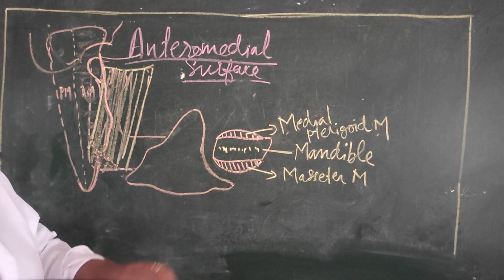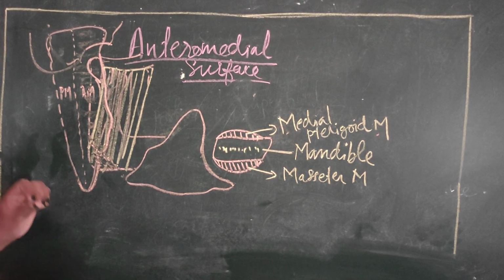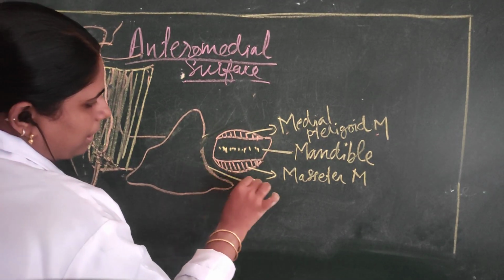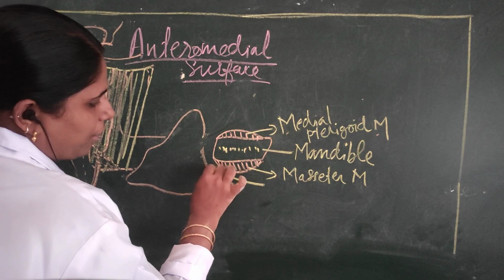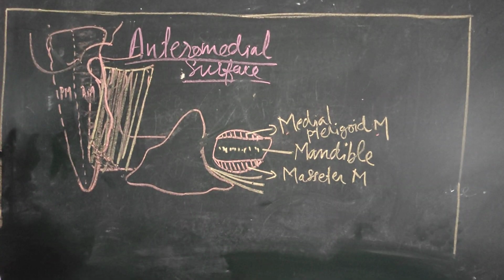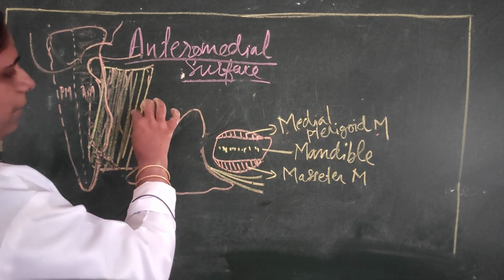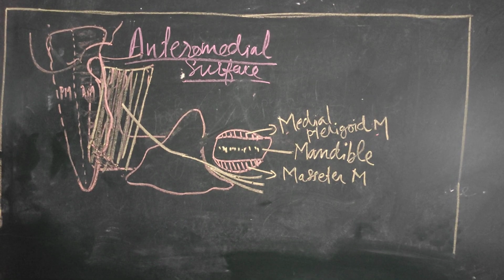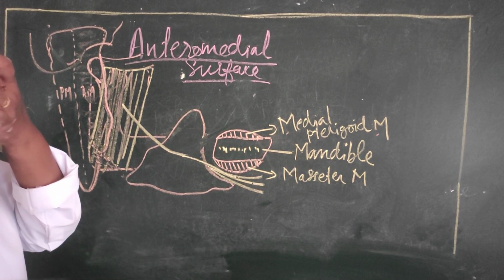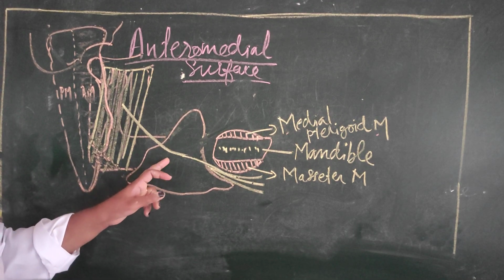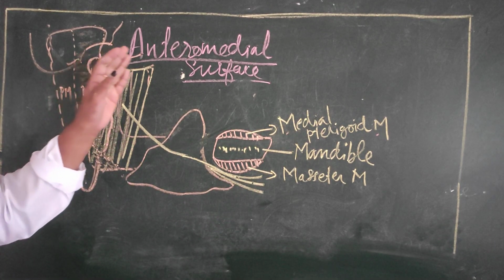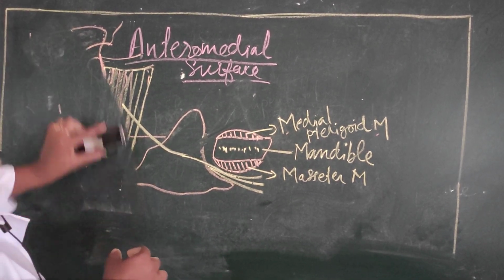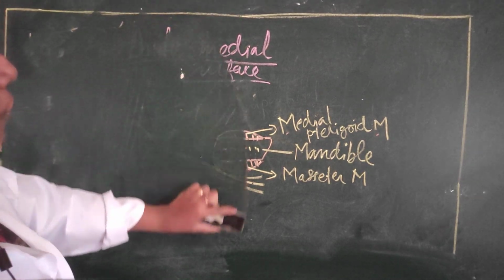There are also some structures emerging from the anteromedial surface. They are the branches of the facial nerve, which emerge anteriorly, because the facial nerve enters through the posteromedial surface and emerges through the anteromedial surface. So, these are the relations which can be seen at the anteromedial surface of the parotid gland. Next is about the relations on the posteromedial surface.